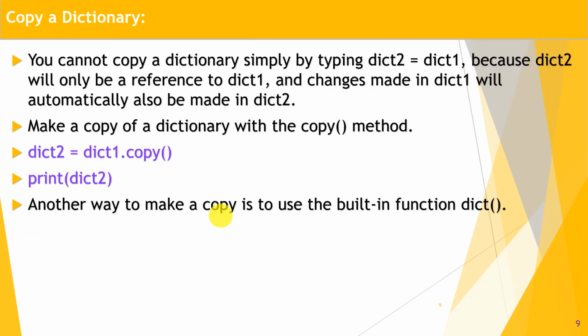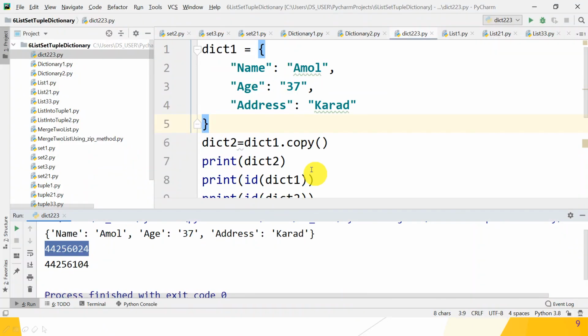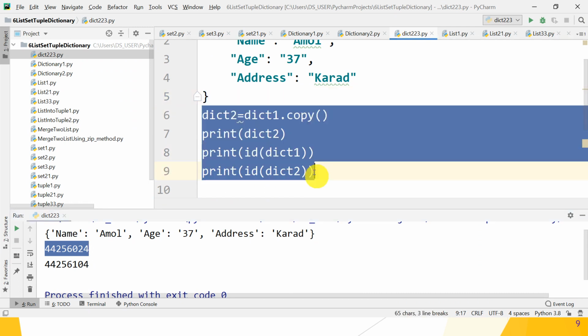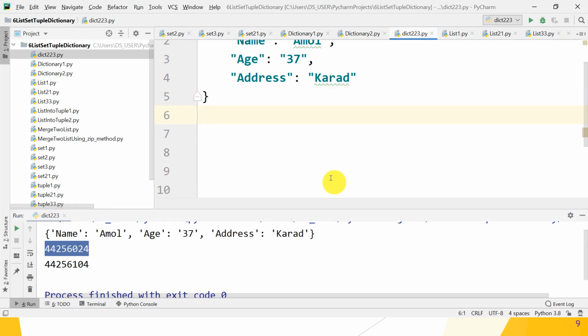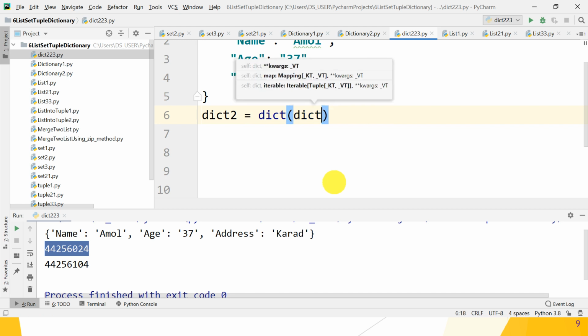So next, another way to copy is using the built-in function dict. Using that constructor, the built-in function dict, we can copy one dictionary into another. Great. So let's check using our PyCharm IDE. So which constructor is available? Suppose dict2 is equal to dict, and pass which object? dict1.